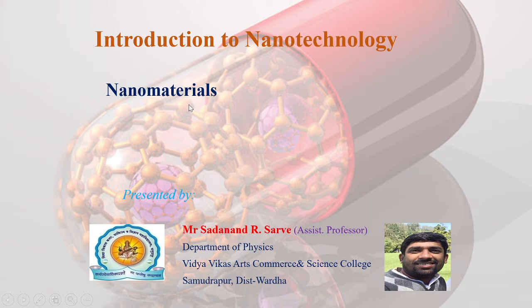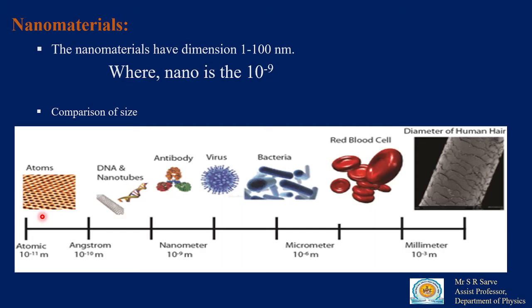So, what are nanomaterials? Nanomaterials means particles having a size in the range of 10 to the power minus 9 meter. Actually, this range is 1 to 100 nanometer. If the size of the particle is 1 to 100 nanometer, then it is considered a nanomaterial.